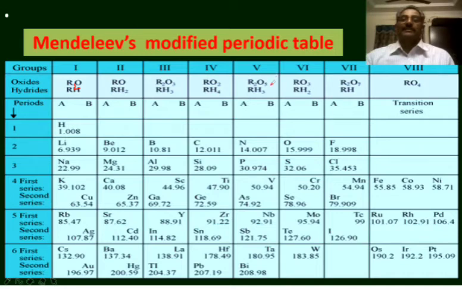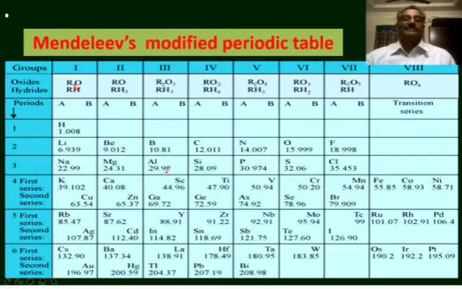For fifth group elements, the formula of oxide is R2O5 and the formula of hydride is RH3, again RH3, but the formula of oxides are different. RO3 in the sixth group, RH2, and R2O7 and RH in the 7th group, RO4 in the 8th group. So on the basis of this formula of oxides, mainly the classification of elements in the tabular form is done in the Mendeleev's periodic table.